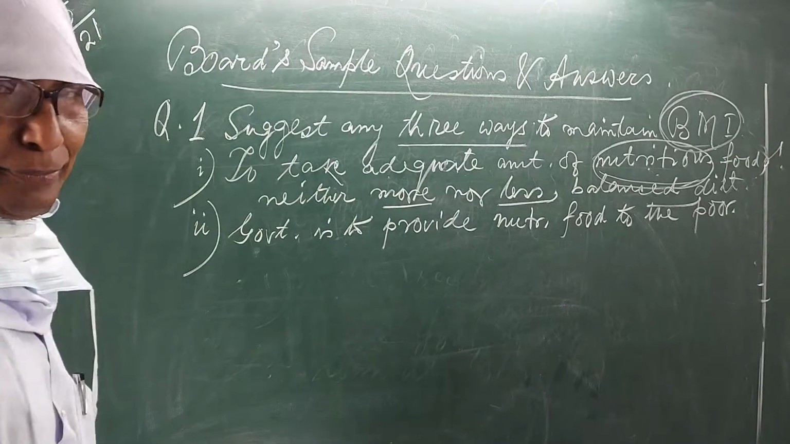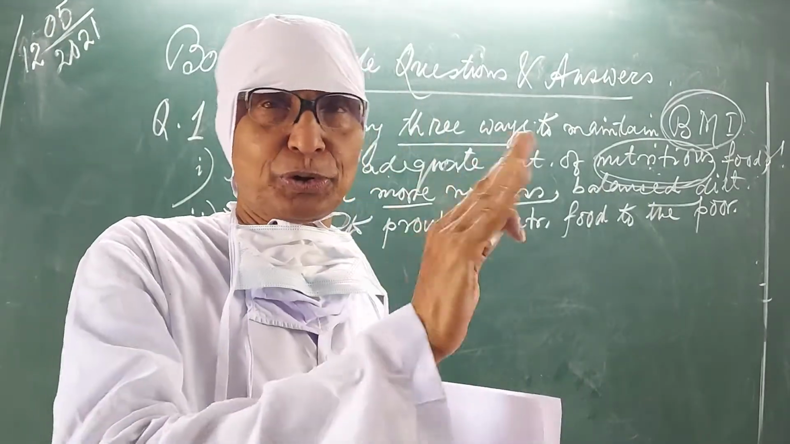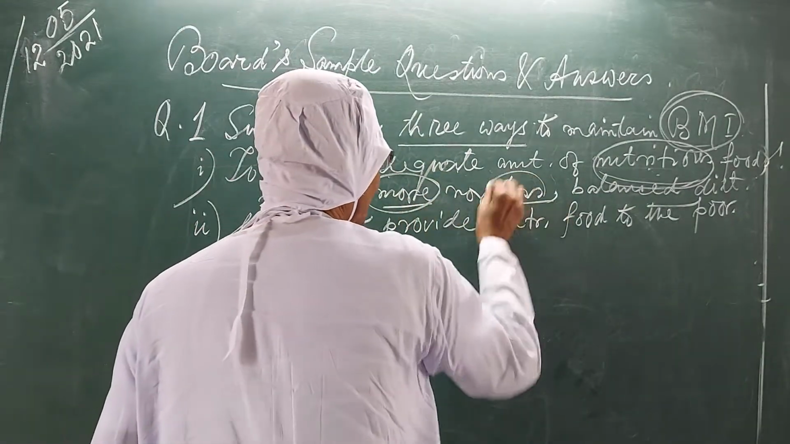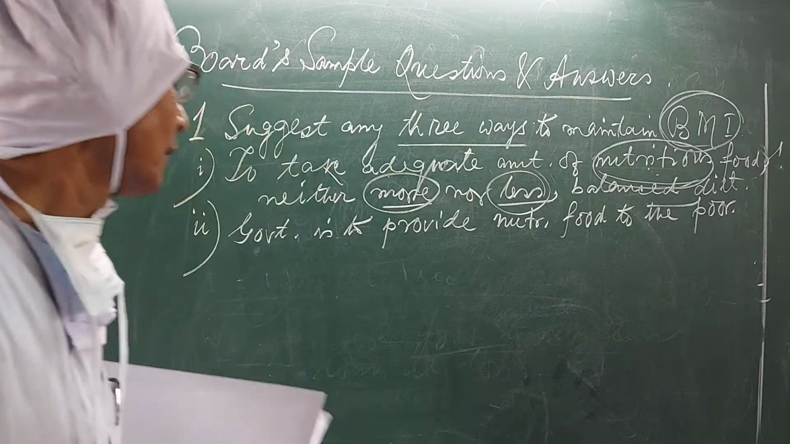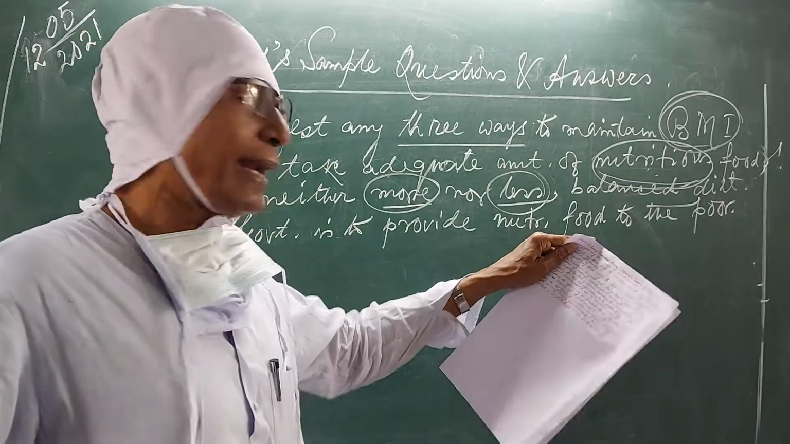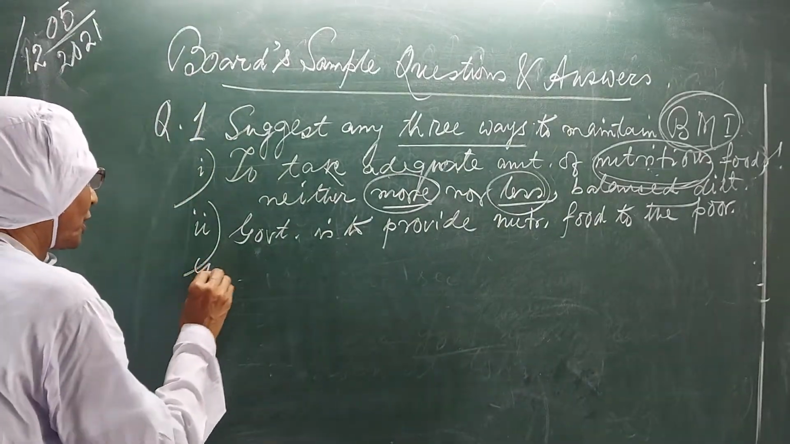This is the second. First suggestion is each and every person must take nutritious food. Alright? An adequate amount, neither more nor less. As poor people cannot get nutritious food of their own, government is to provide it. Number 3.